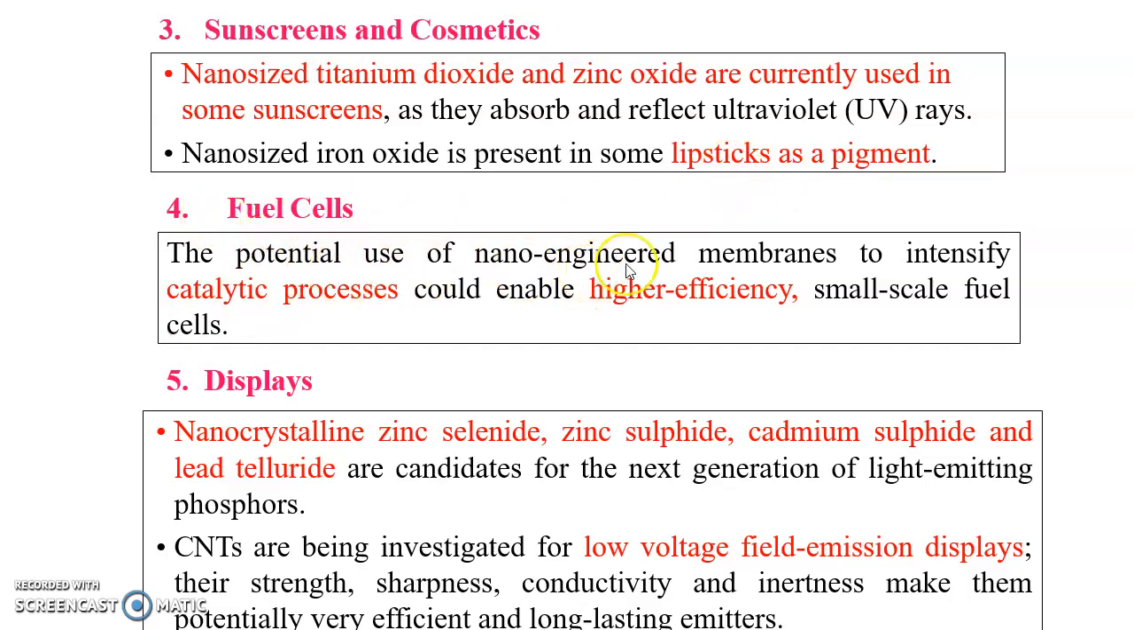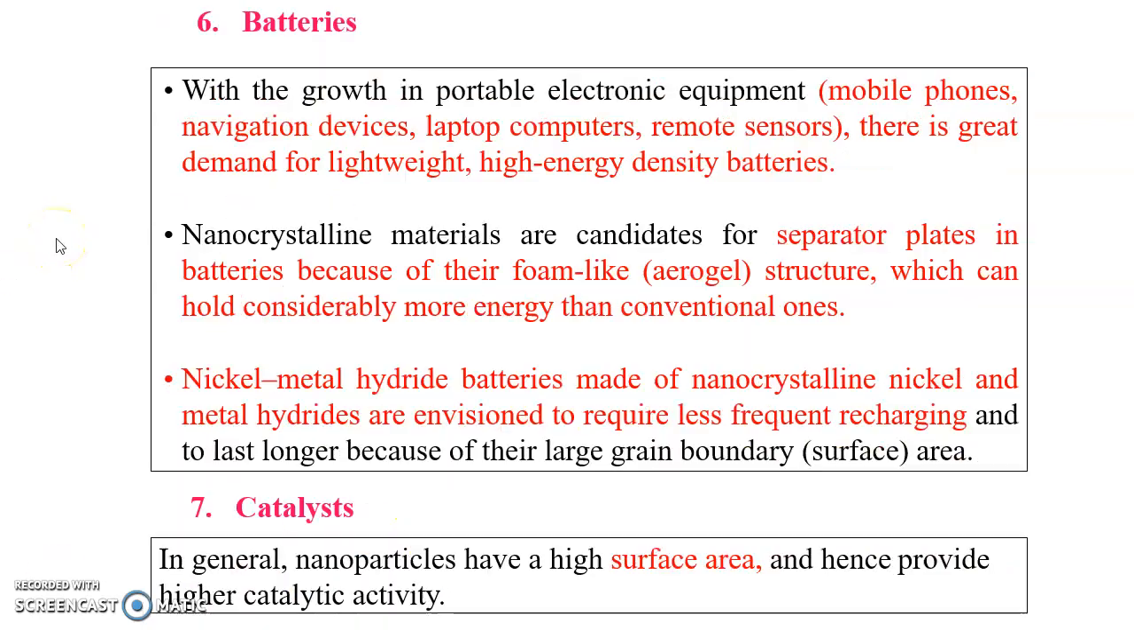Okay, and the next one is fuel cells. The potential use of nano-engineered membranes to intensify catalytic processes could enable higher efficiency, smaller scale fuel cells. And in most displays, we have zinc selenide, zinc sulfide, cadmium sulfide, and lead telluride; nanocrystalline forms are acting as candidates for the next generation of light emitting phosphors. And CNTs are being investigated for low voltage field emission displays.